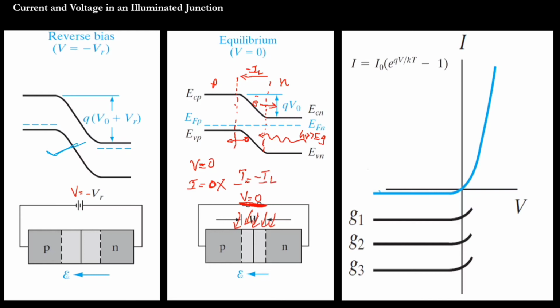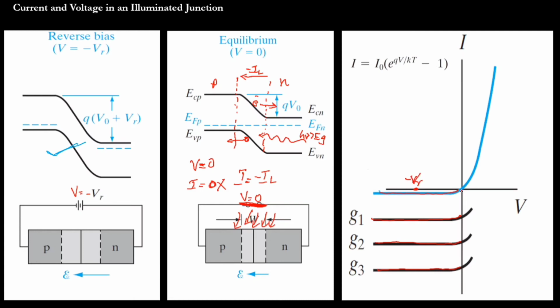So in the previous case, we had a reverse saturation current because we applied a reverse biasing condition. In the previous diagram we got this curve because of the light intensity. In the previous case, somewhere here, I applied a voltage equal to minus VR.